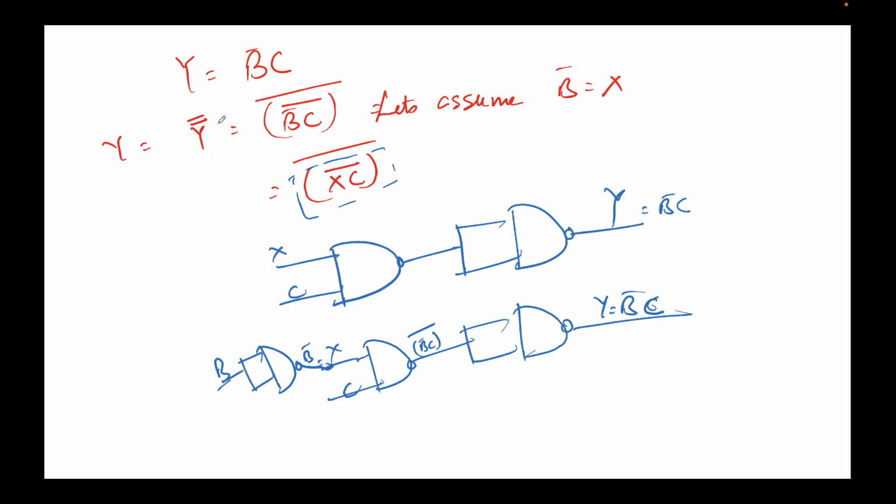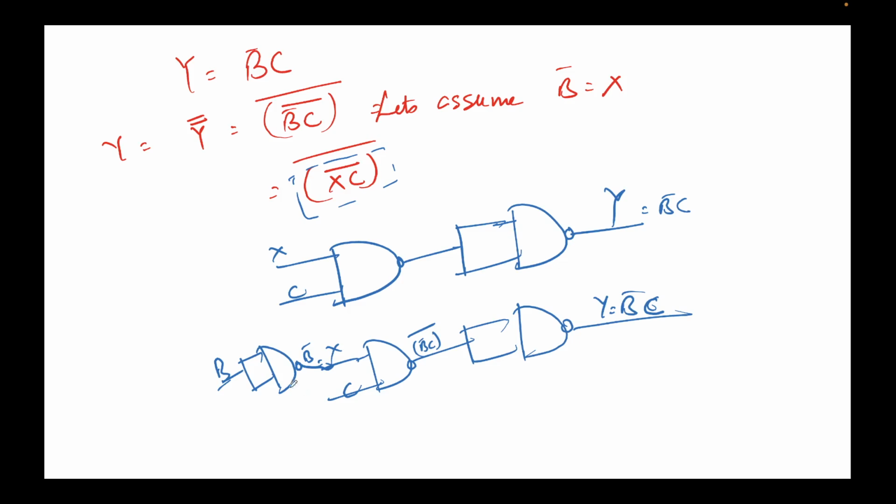So again I did the same trick, use double bar. The internal bar creates one NAND gate, and for the external bar we know how to create a NOT gate from a NAND gate just by feeding the same value to both the inputs, and that's how we solve this.